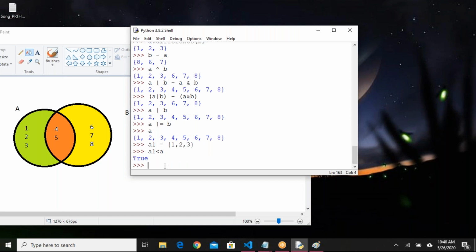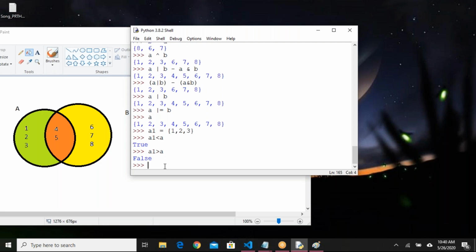Less than or greater than works like subset and superset. If I say A1 is greater than A, it will give false. A1 is not a superset.